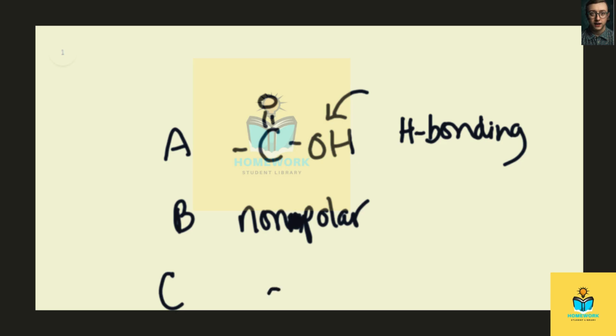Right, compound C does have a carbonyl group or a C double bonded to an O, right? So that will be polar. So we will see it's not going to be a hydrogen bonding force, but it can be a dispersion force, which is likely to interact with the water. So that'll be more soluble than B, right? So if we were to rank these, our least soluble is going to be compound B. Next would be compound C because it is polar, slightly polar, but it's not as polar as compound A, which has that hydrogen bonding force between it and the water because of the OH group.